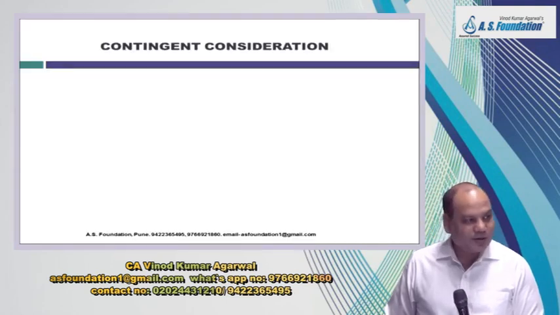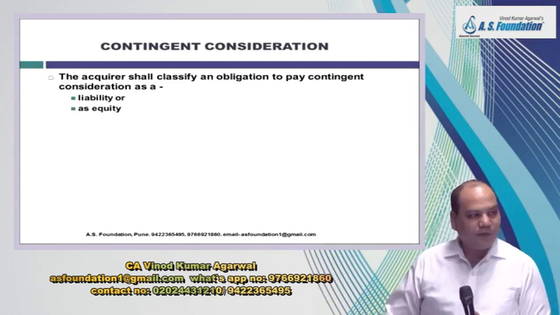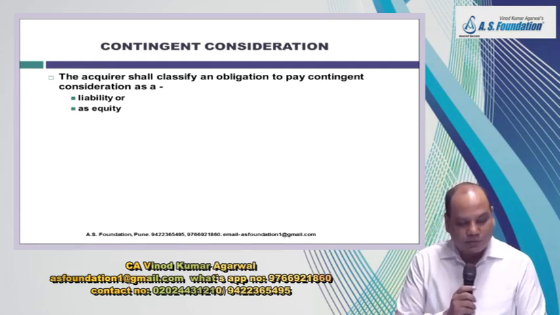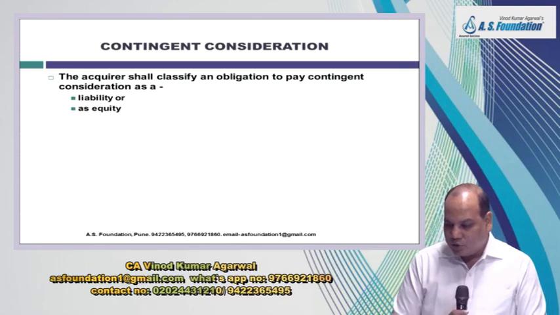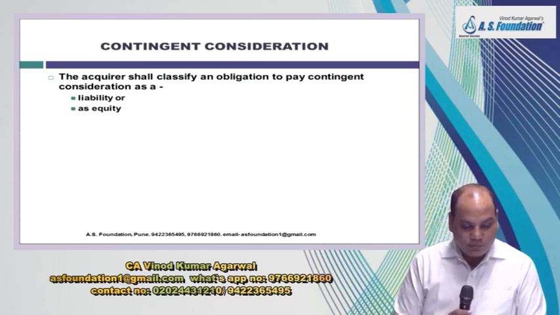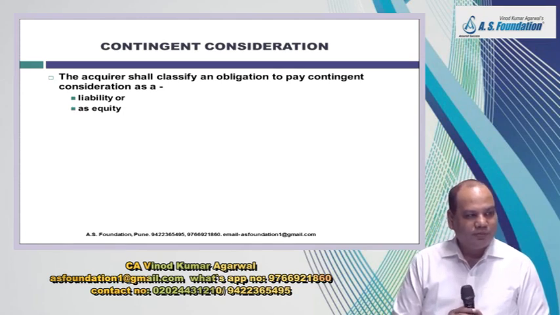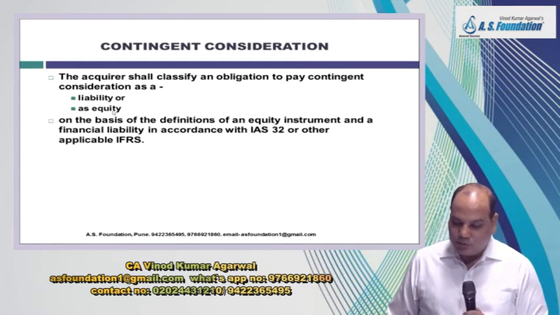Subsequent accounting we will discuss subsequently. But for the time being, subsequent accounting will be done at fair value, and change in fair value will be adjusted in profit and loss account for contingent consideration. Now, how do you do the accounting of contingent consideration? You will recognize contingent consideration either as a liability or as an equity, depending upon what you have promised. If you promised cash, liability. If you promised equity instrument, then equity.